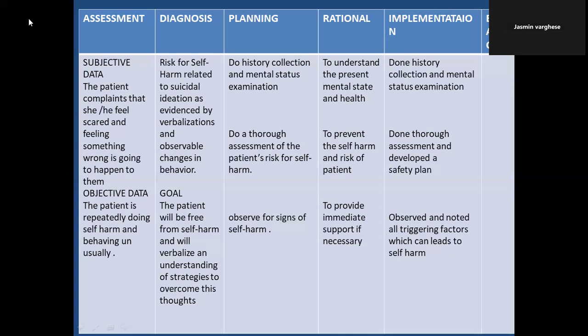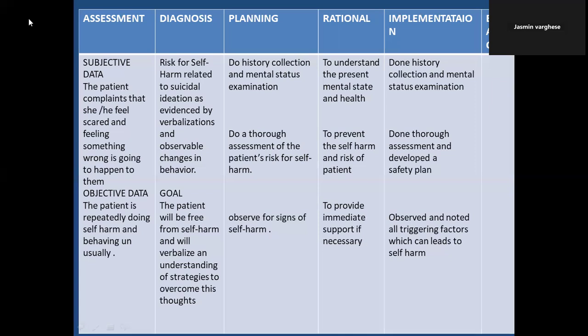So the first planning is do history collection and mental status examination. What is the rationale? To understand the present mental state of the patient. In the implementation column, always write in the past tense: done history collection and mental status examination.